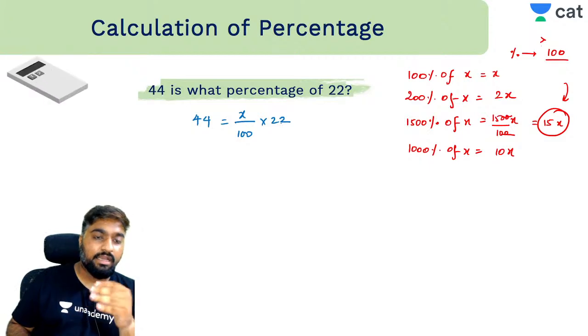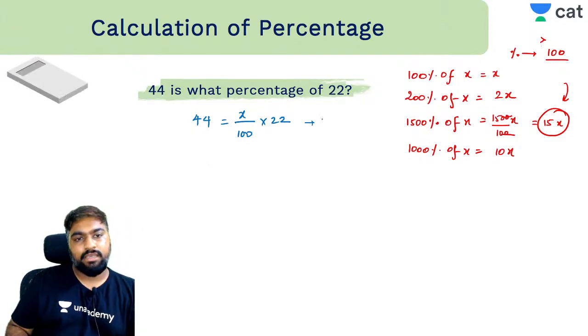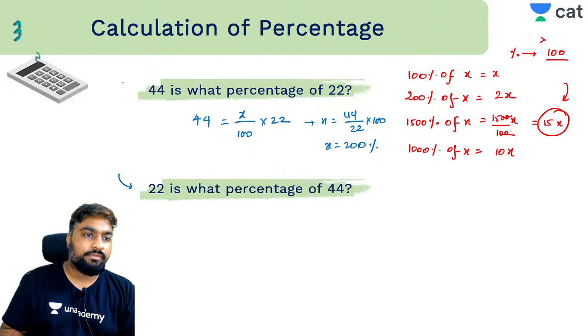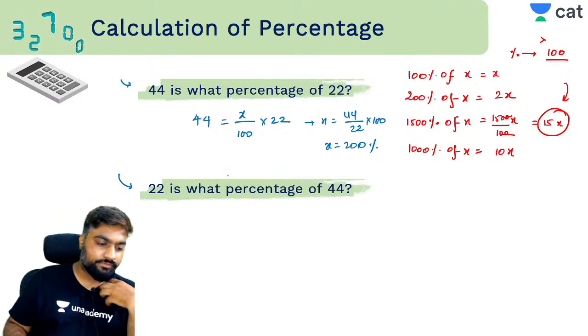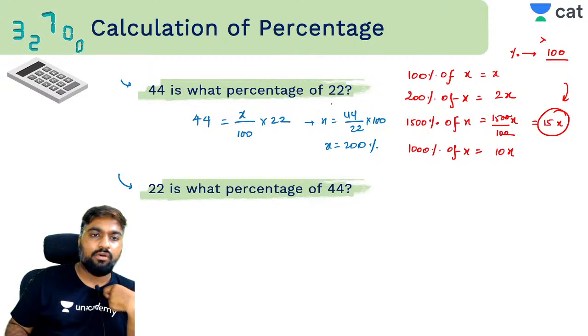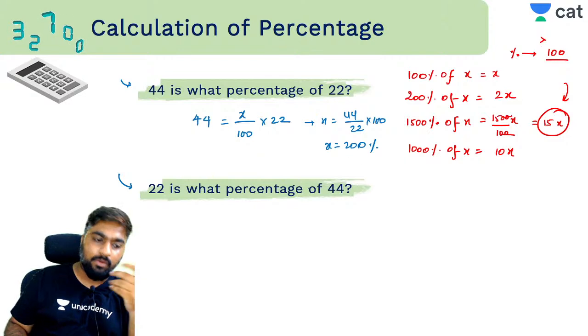अगर कभी भी confusion होता है, use translation table. So what is x? X becomes equal to 44 by 22 into 100. So x is 200%. Will this and this be equal? ये दोनों equal ही होंगे ना? 44 is what percentage of 22, 22 is what percentage of 44, 200 ही होगा ना.